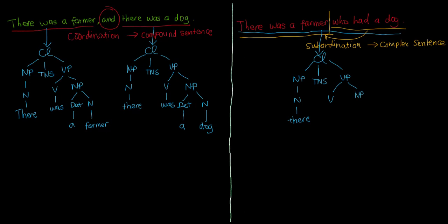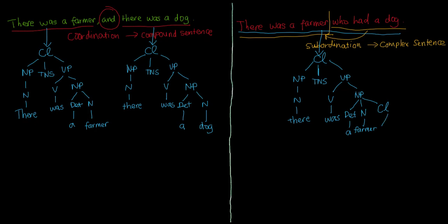The verb is in the form of an auxiliary verb, was. However, different from those in the two main clauses of the previous compound sentence, the noun phrase here includes three constituents: an article, a, a noun, farmer, and a subordinate clause.